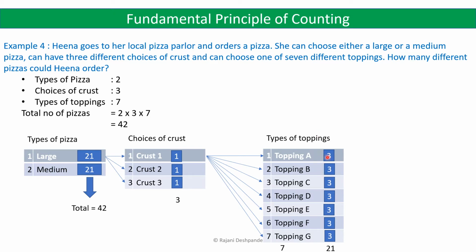And for each of the 7 toppings, again she has 3 types of different crusts here. So if she chooses to have a large pizza, then any one of the 3 crusts and again any of the 7 toppings. So here there are 21 types of pizza that can be chosen. So for the large size, and again for the medium size there are 21 different pizzas. So there are a total of 42 pizzas. So she can order the pizza she wants in 42 different ways.